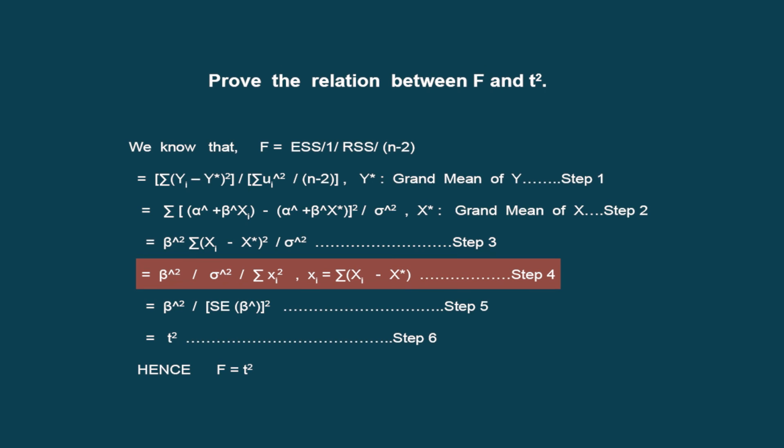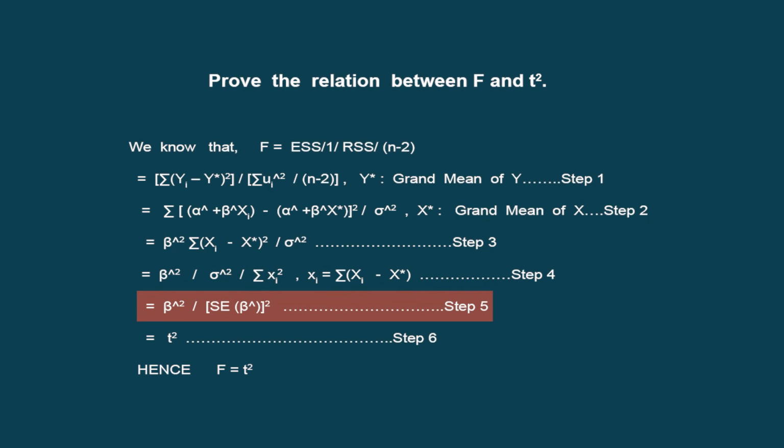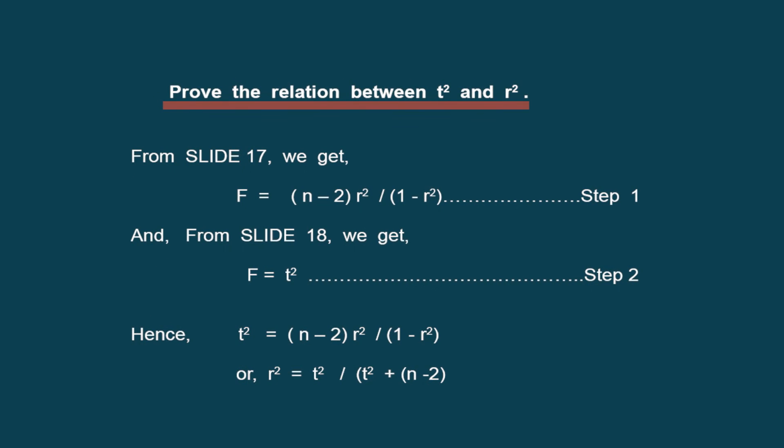So instead of writing summation of Xi minus X star whole square, we are mentioning it in terms of summation of xi square. So this expression is none other than beta hat square by standard error of beta hat, which is the normal expression of the t distribution. Since it is in the square form, we mention F equals t square, which is the last step of this derivation.